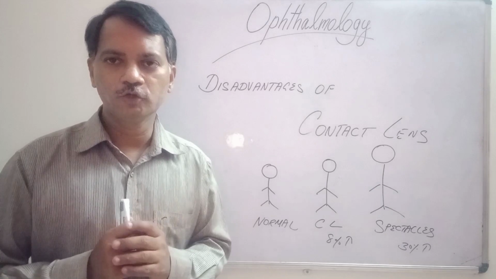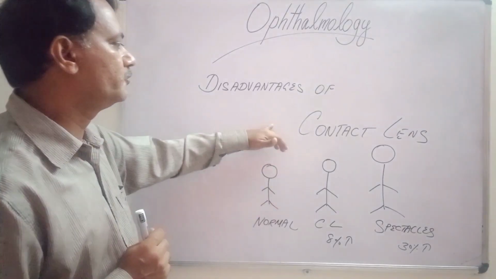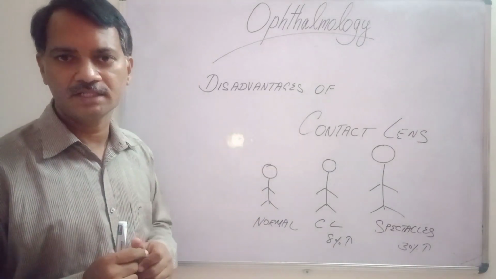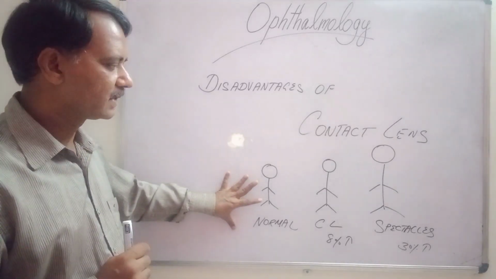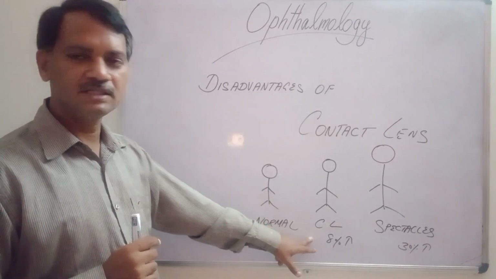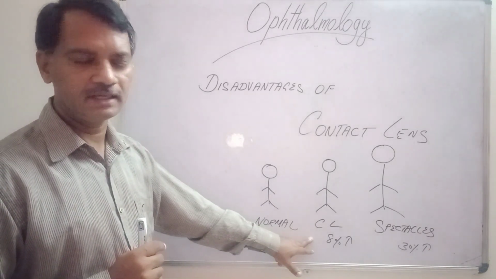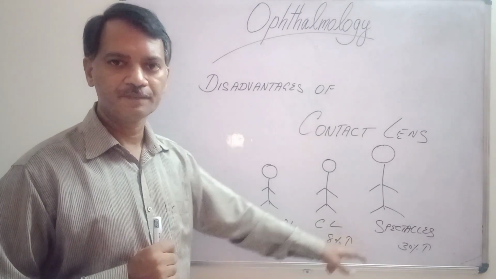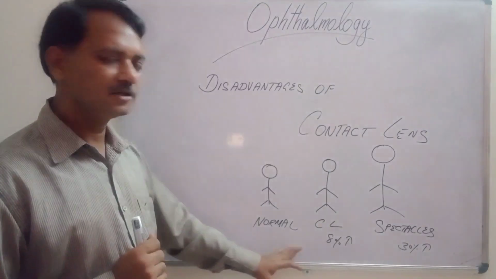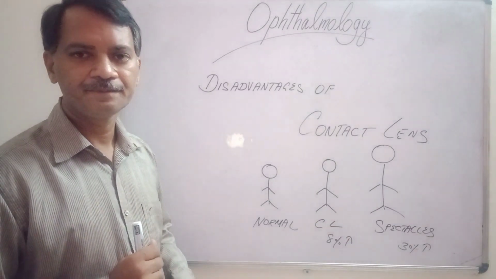One more thing we should know is the disadvantages of using a contact lens in aphakic patients. This is a normal image. This is the image seen by a patient using a contact lens. This is the image seen by a patient using spectacles. You can see that the size of the image increases.